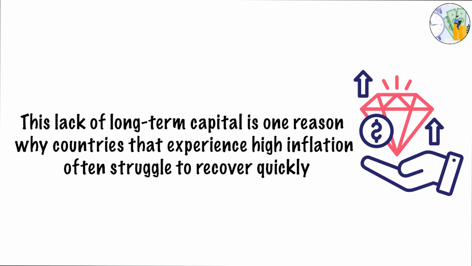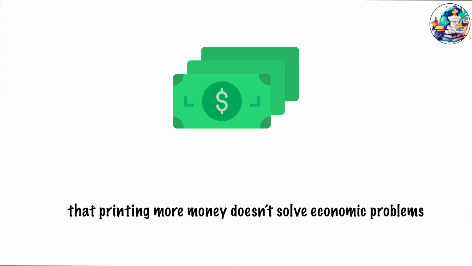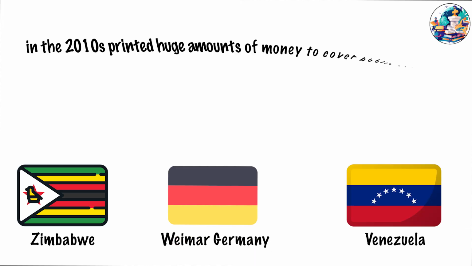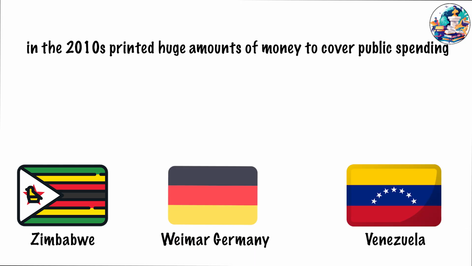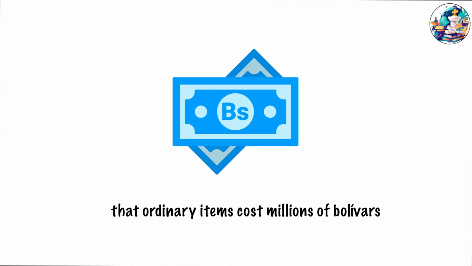This lack of long-term capital is one reason why countries that experience high inflation often struggle to recover quickly. Historical lessons. History is filled with examples of nations learning the hard way that printing more money doesn't solve economic problems. Apart from Zimbabwe and Weimar Germany, Venezuela in the 2010s printed huge amounts of money to cover public spending, leading to hyperinflation so severe that ordinary items cost millions of bolivars.